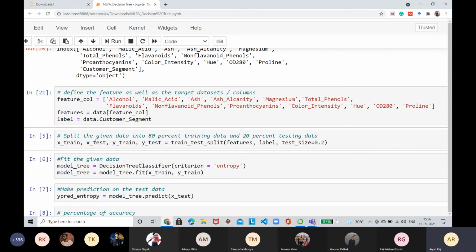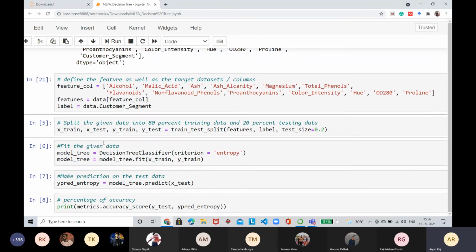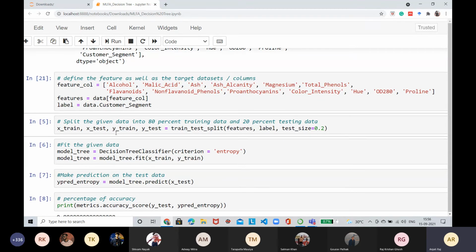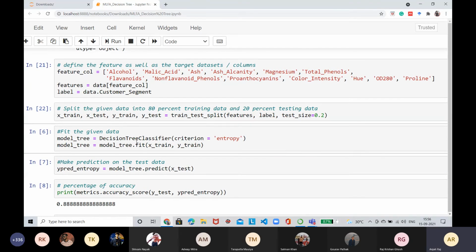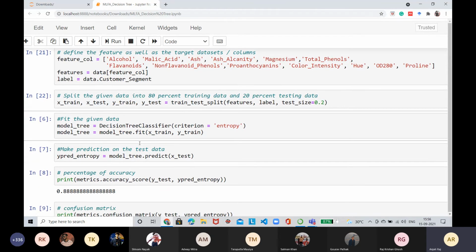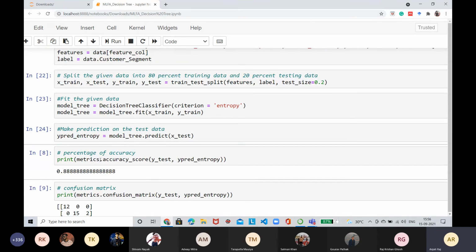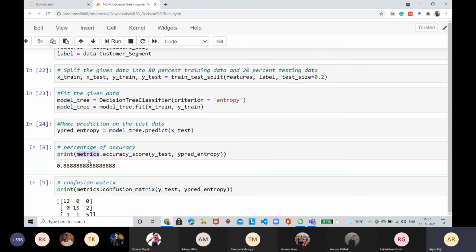Once this is defined, we split our data into training and testing sets. We keep an 80:20 ratio for training and testing size. Then, using the decision tree classifier and the .fit method, we train our model. Once the model is trained, we can predict using the predict function. As we have already imported the accuracy metrics from sklearn, using these metrics we can calculate our accuracy score.